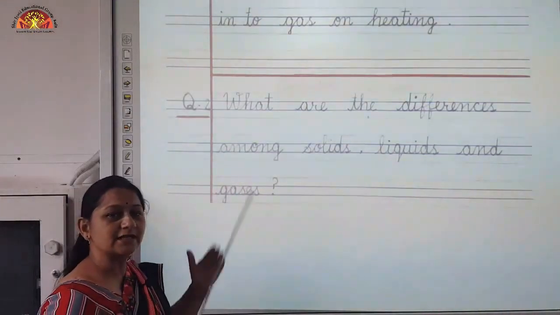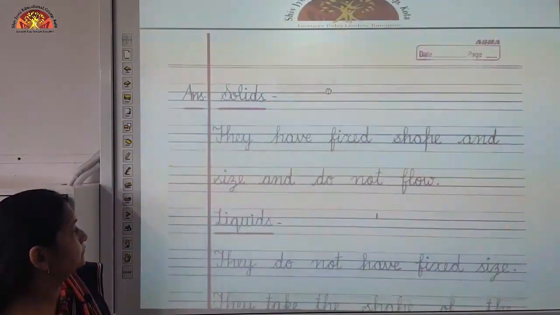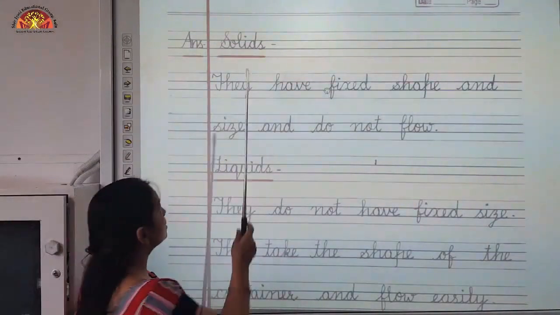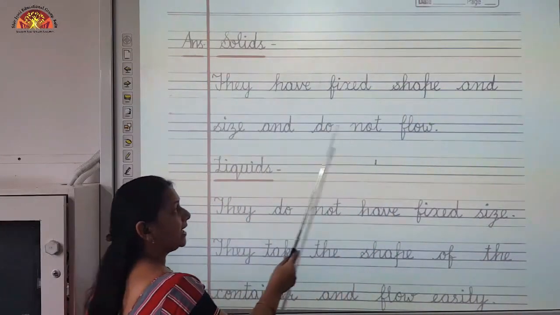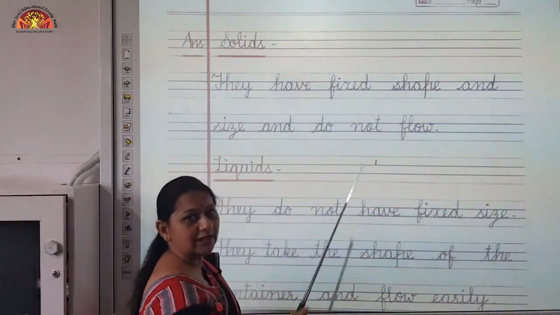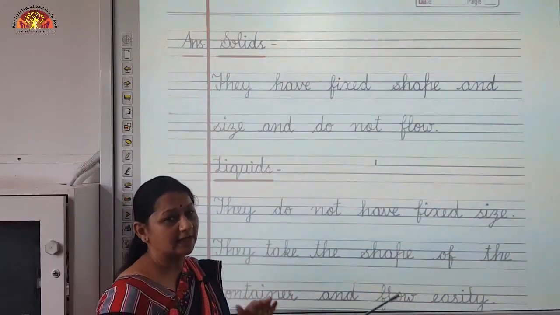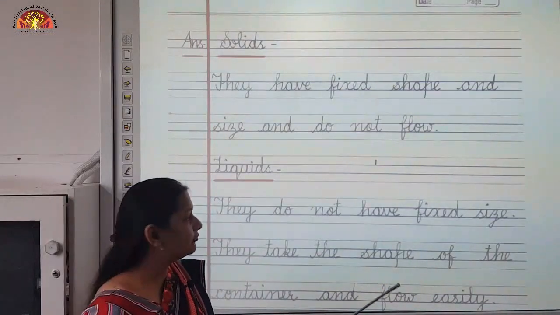Second question, what are the differences among solids, liquids and gases? We are going to discuss the differences between solids, liquids and gases. First we are going to discuss solids. They have fixed shape and size and they do not flow, like your book, your eraser, your pencil. All these are solids and they have a fixed shape, fixed size and they do not flow.